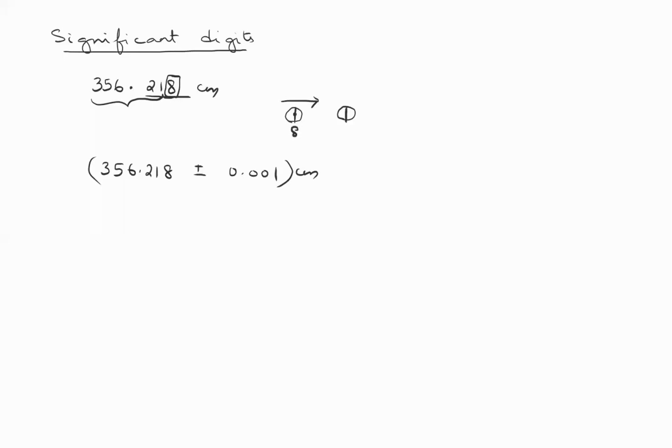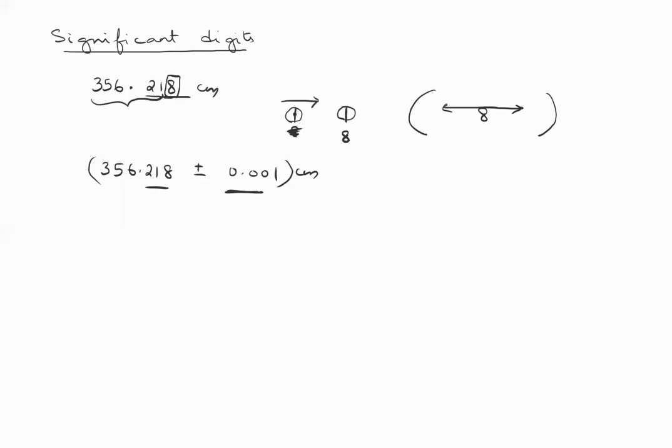So it could have crossed the 8 or it could have just not reached 8. In both cases, I can report the answer as 0.218, whether it crossed 8 or whether it did not reach 8. Since I don't know, whoever did the measurement, I don't know if he reported 8 because it crossed or because it didn't reach 8. I don't know which case it is. So that's why whenever they give me the answer, they have to write plus or minus 0.001, so that I will always take that 8 could have been on this side, or on this side. So it could have crossed 8 or it did not cross 8.